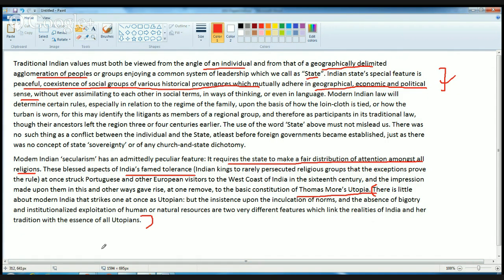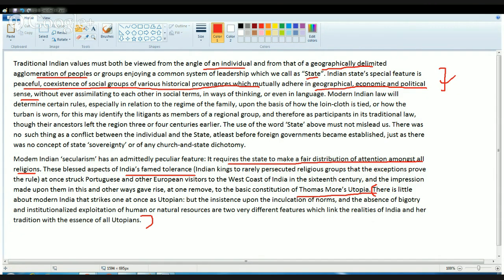There is little about modern India that strikes one at once as utopian, but insists upon the inculcation of norms, absence of bigotry, and institutionalized exploitation of human and natural resources, which link India with the traditional resources. Some students got confused with the language, but the answer here is that the most striking feature of modern India is absence of bigotry.